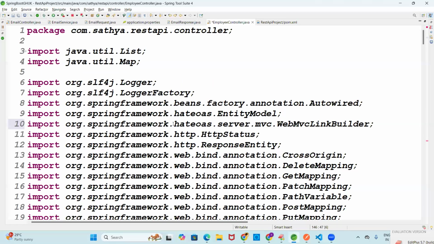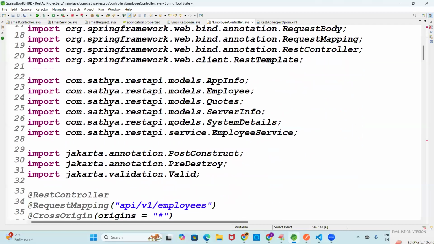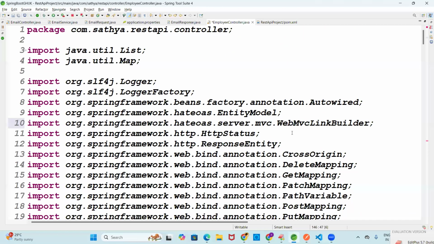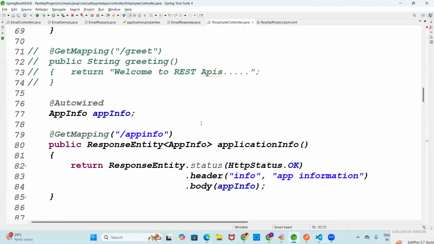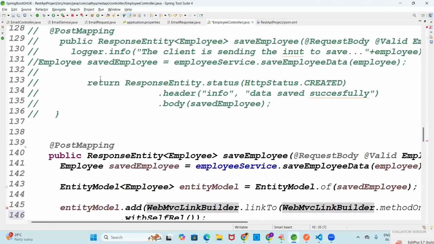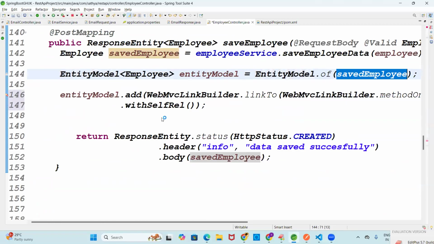You can go for this import statement, guys. Go for the data, Hateoas. Link builder, yeah, this one, guys. You can see this one. Entity model from what? Hateoas. Next one is what? MvcLinkBuilder, also from what? Hateoas, right? Exactly. So first, create the entity model object. How to create the entity model object using of? You can give the saved employee, whatever employee you have saved.